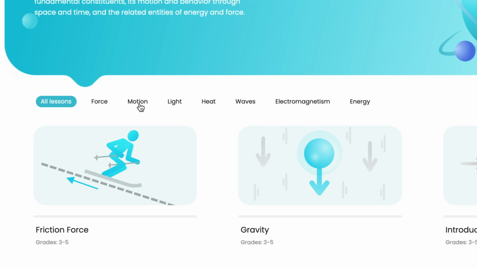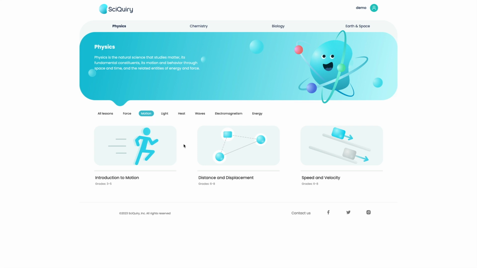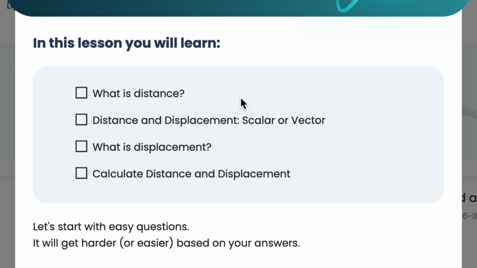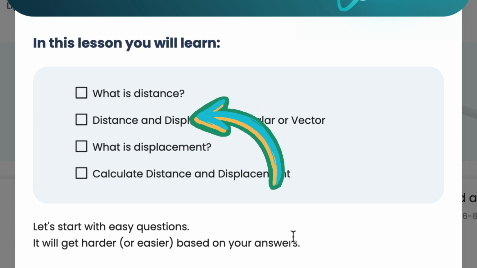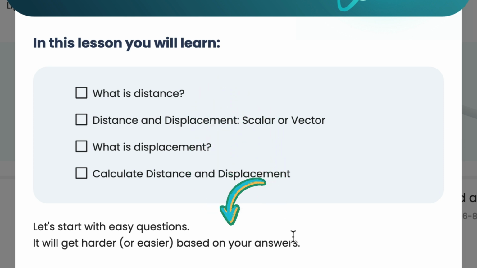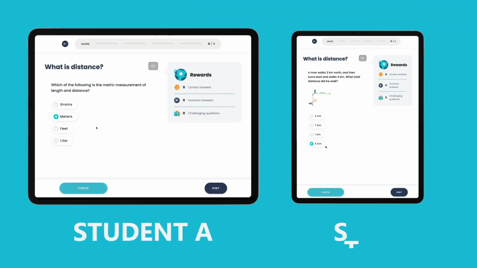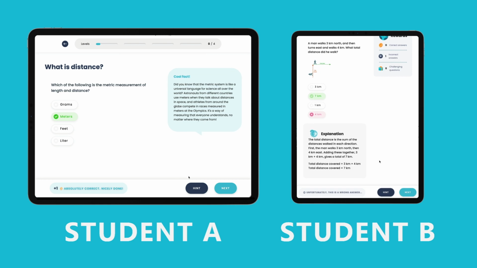Within these topics are micro-lessons, each with scaffolding learning objectives. These learning objectives start with the basics and prior knowledge, then build upon one another. This creates a layered learning experience that progresses from simple to more advanced concepts, ensuring students grasp each fundamental before moving forward. Let's see SciQuiry in action with 2 middle school students exploring the concept of distance and displacement.